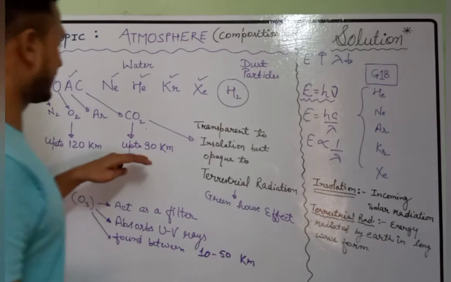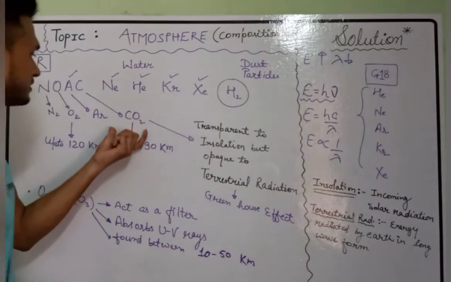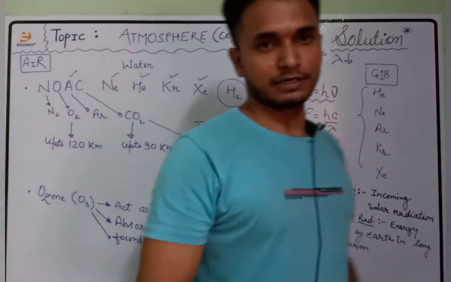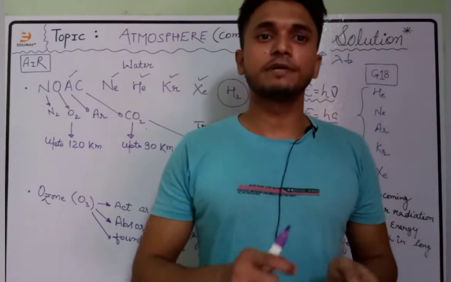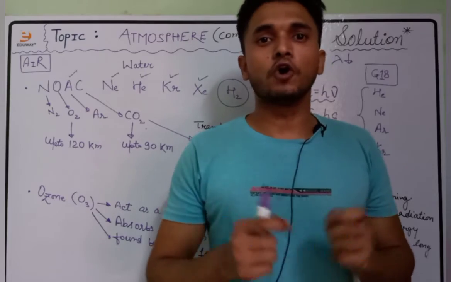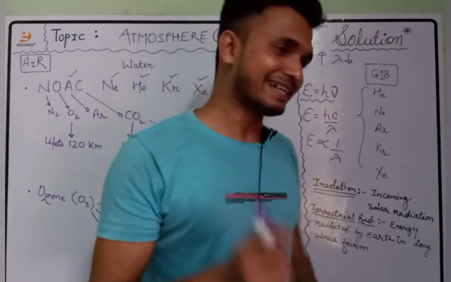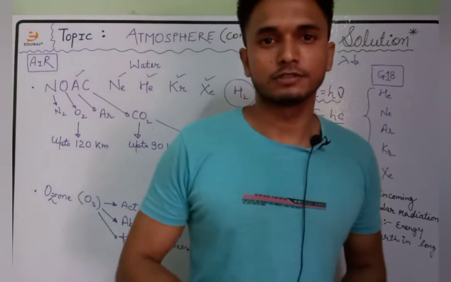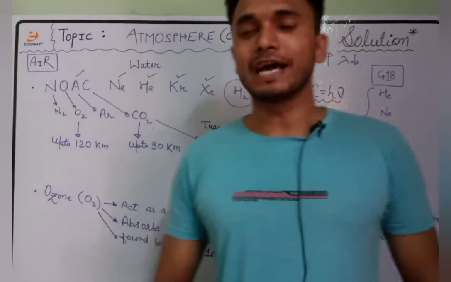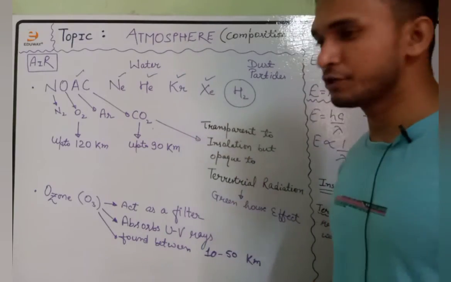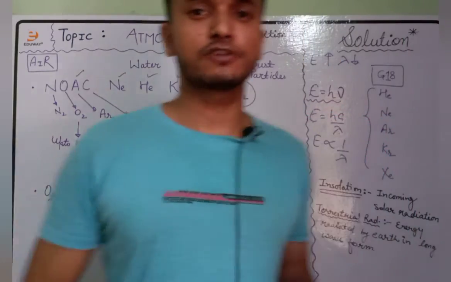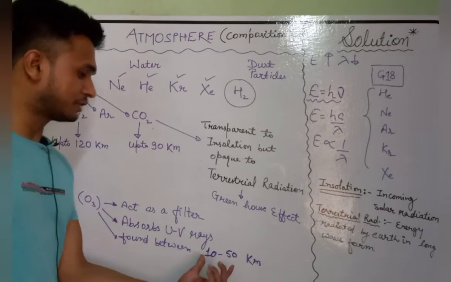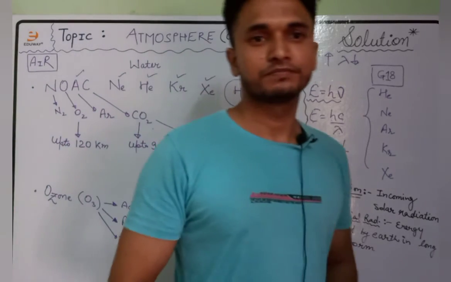Okay, so this was the case of carbon dioxide and the different aspects and features of carbon dioxide and its consequences on the earth. Because of the greenhouse effect, let me remind you again, the overall temperature within the earth's surface increases. Now let us discuss another meteorologically very important gas, ozone. Ozone gas is found between 10 to 50 km from the surface of the earth.